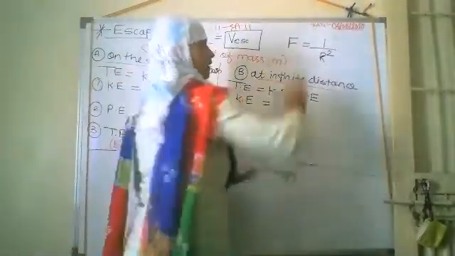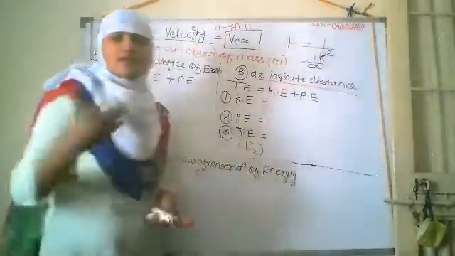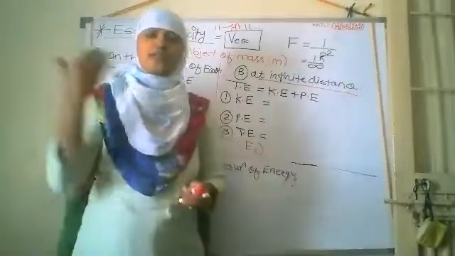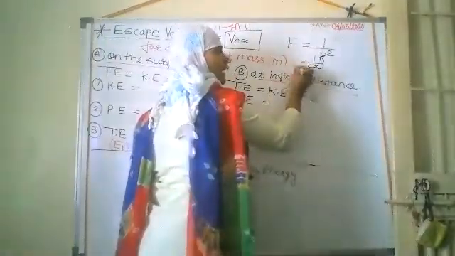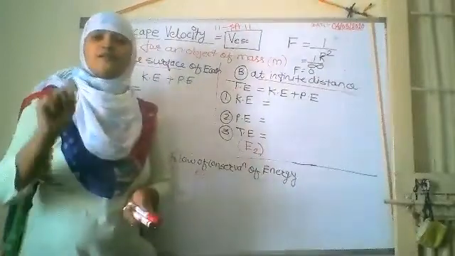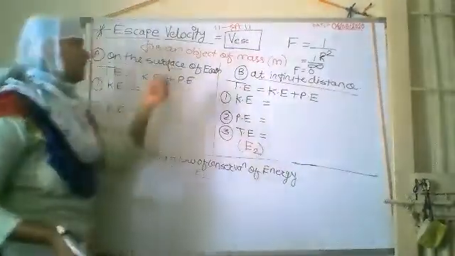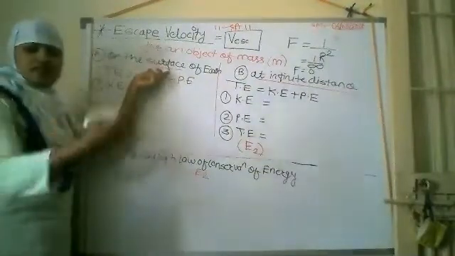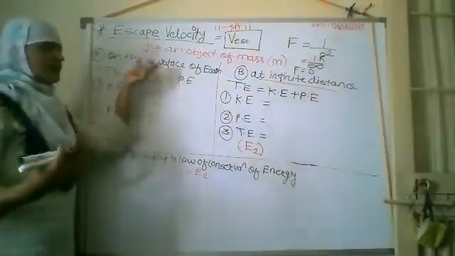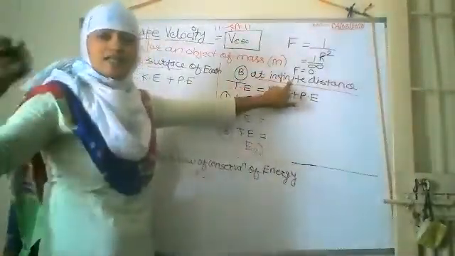Suppose we put the value of r, that is 1 upon infinity. If we have covered infinite distance by increasing the initial velocity every time, what does 1 upon infinity become? Zero. It means the force tends to zero when the object reaches infinite distance. So we have to check the energy of the object on the surface of the earth, just as it starts traveling, and at infinite distance, when it has covered that distance, what is the energy at that particular time.